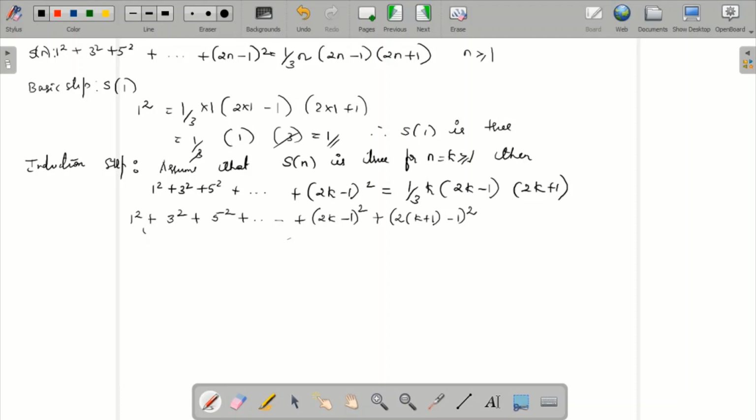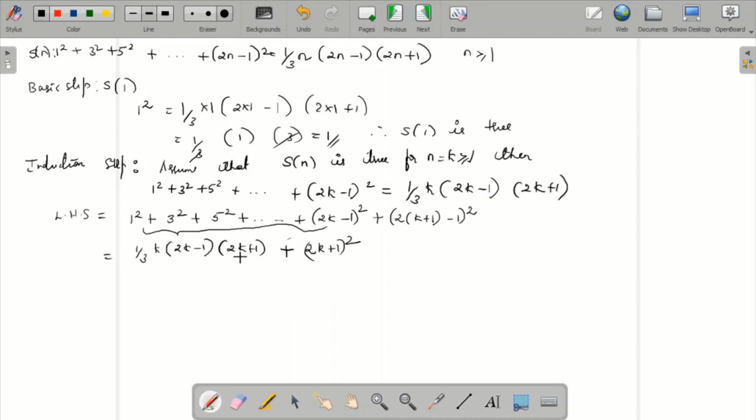So you know that this entire section we have as this. This is LHS. This section is equal to this particular section, so just write over there 1 by 3 k, 2k minus 1 into 2k plus 1. That is the first section, plus this section. What is this section? It is nothing but 2k plus 2 minus 1, which is 2k plus 1 whole square. So what can I take as the common term over here?